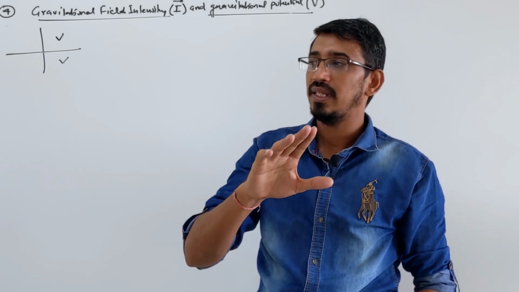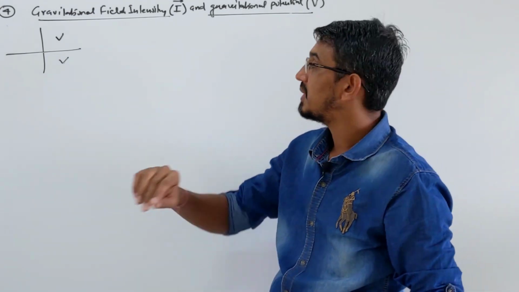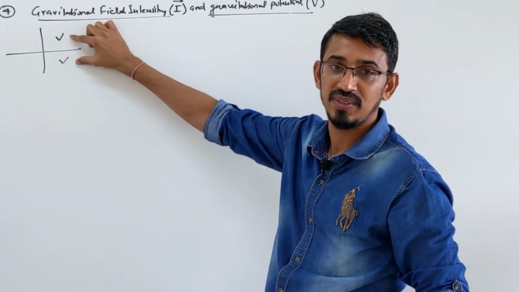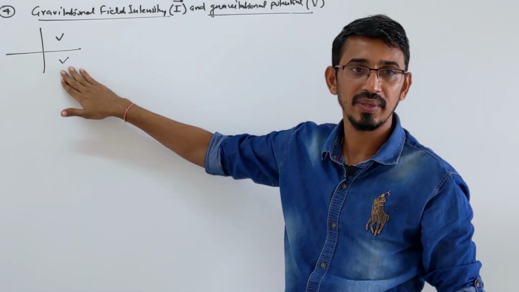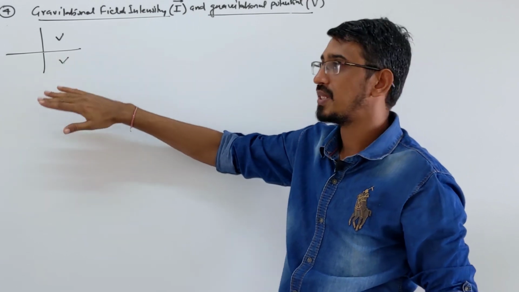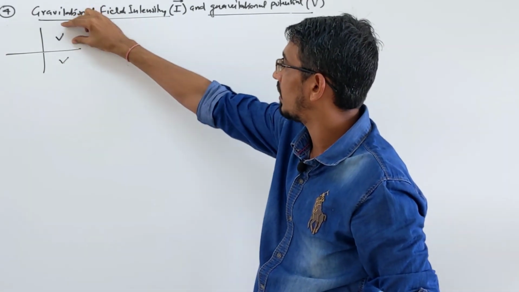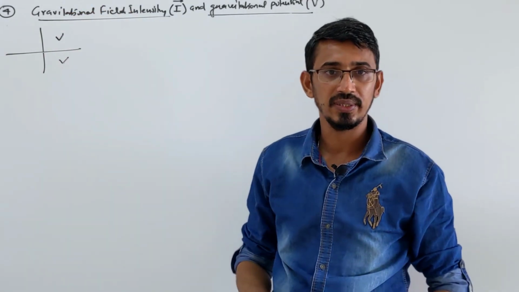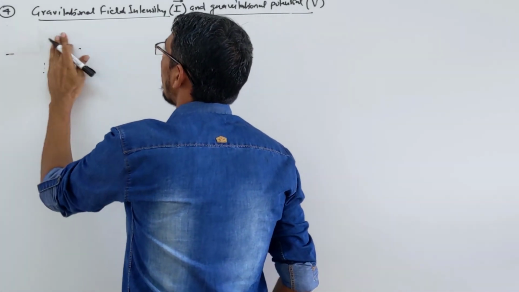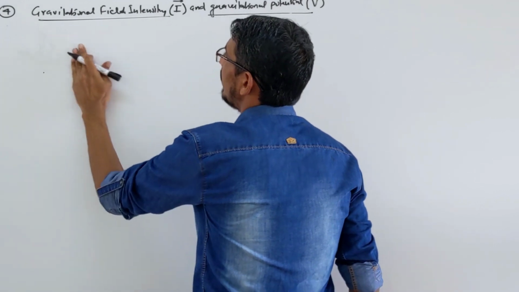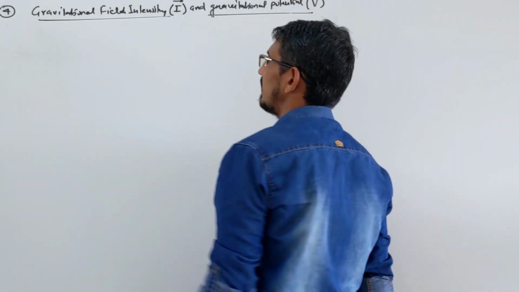But they generally will not do it like this, but by chance, if they have given the curve in both quadrants, here also and here also, then that will be your correct answer, keep in mind. If only a single curve is given, like only this quadrant or only that quadrant, they are the correct answer. If both are given, then that will be the correct answer. Be careful about this.